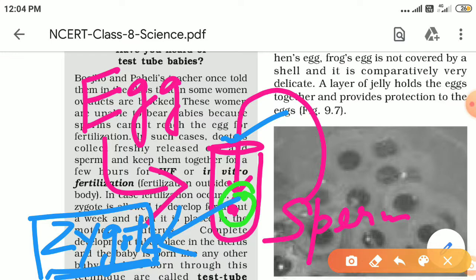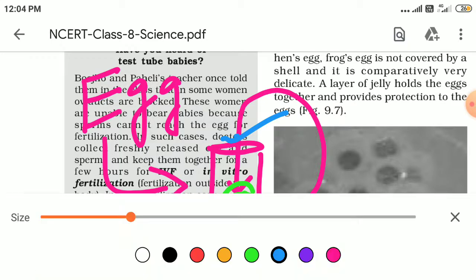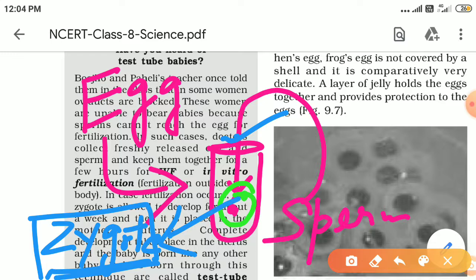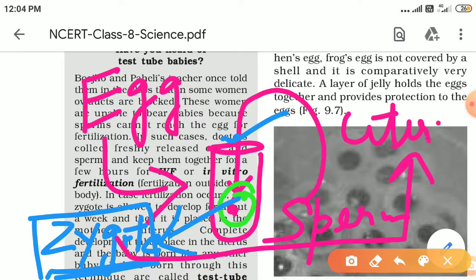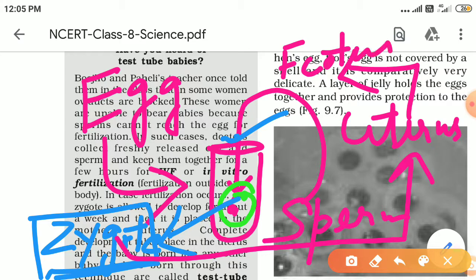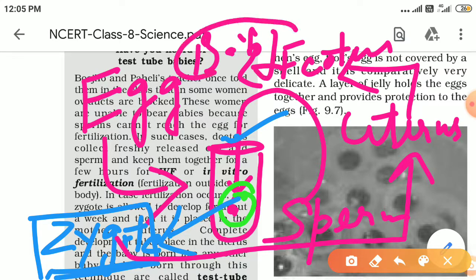And what is the next step afterwards? After the formation of the zygote, the next step is that this zygote is shifted into the uterus of the same female. Within the uterus, this zygote grows into a complete fetus and is born as a normal baby. So this baby, formed by this procedure, we call a test tube baby.